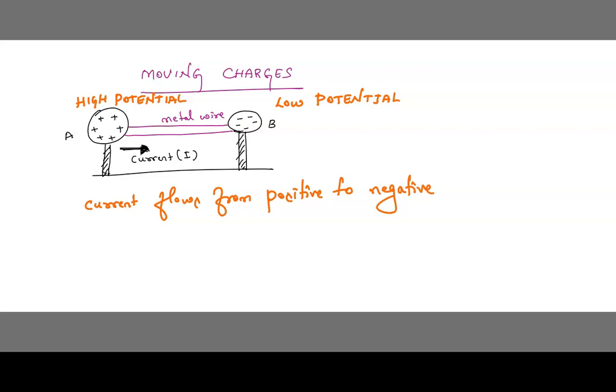Understood children? Now I have taken two spheres, let me say metal spheres. So this is metal sphere A and this is metal sphere B. These have a potential difference. So between these two, there is a potential difference, and they are connected by a metal wire.